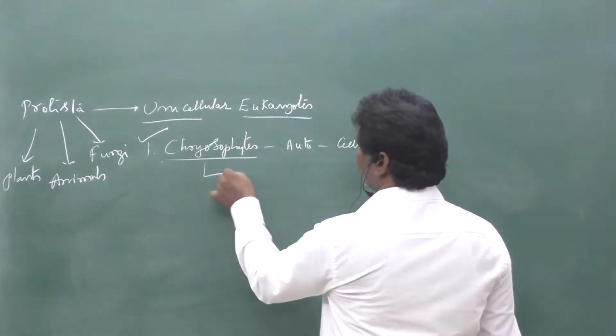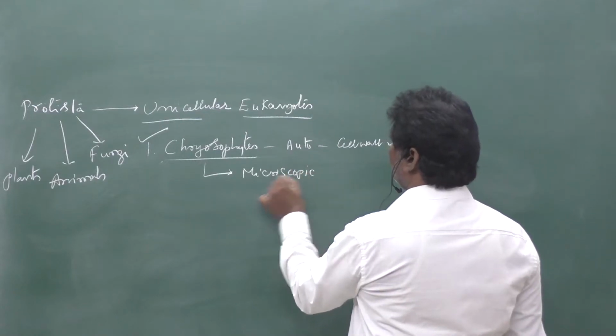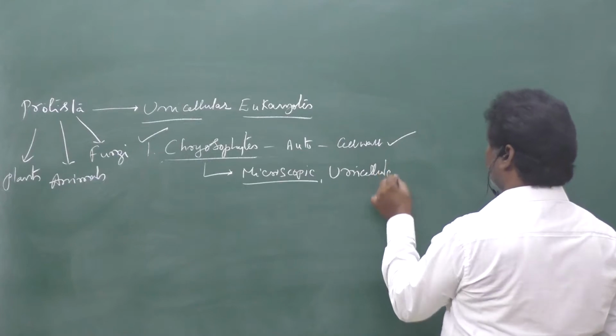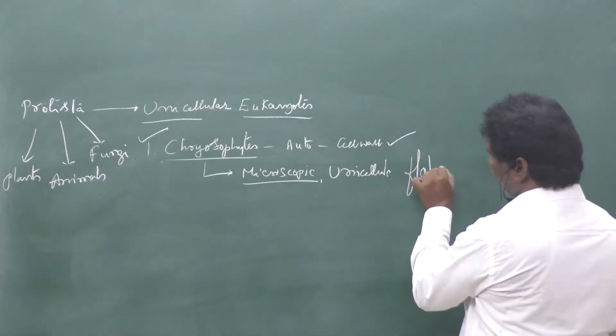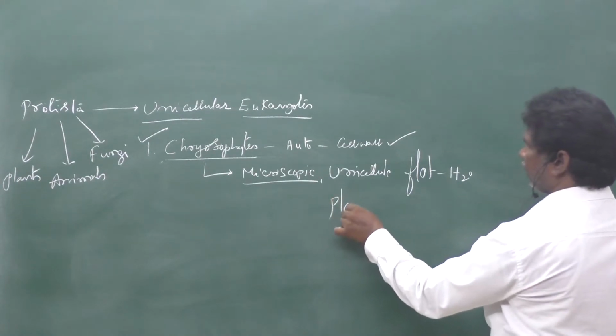Chrysophytes. These are microscopic, unicellular organisms which simply float on the water surface, hence they are called planktons.